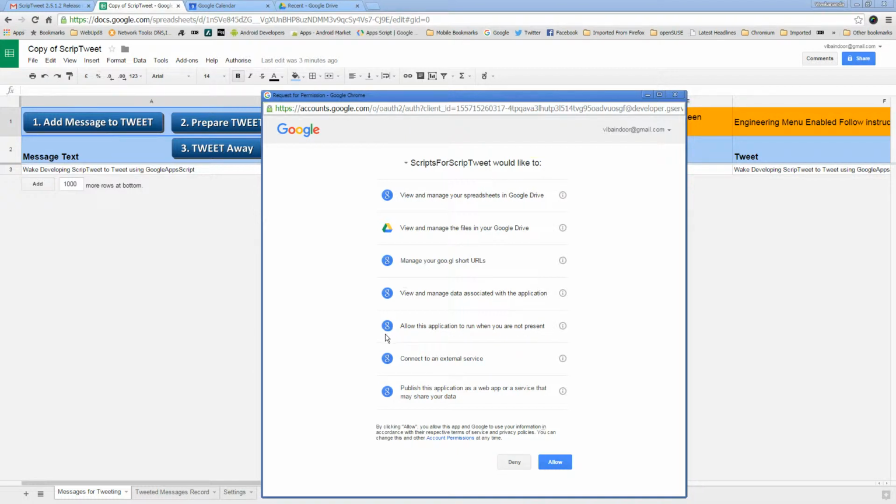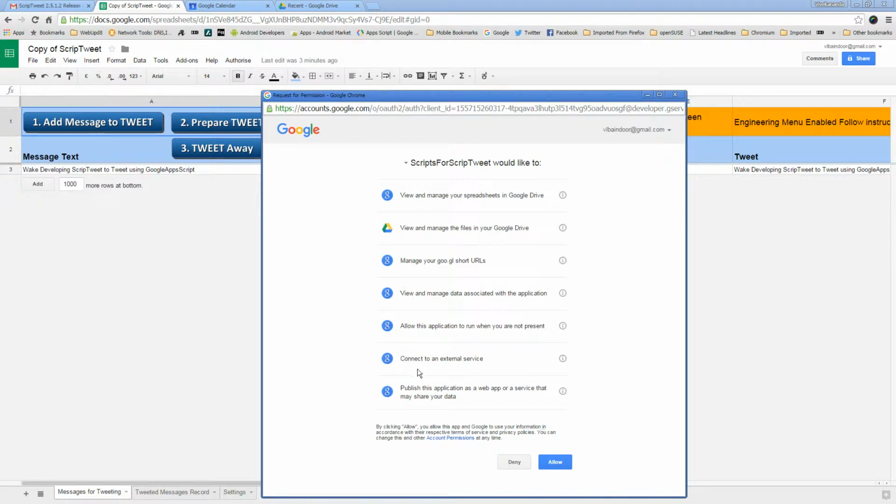That is the whole idea of this ScripTweet tool. The tool is supposed to run on Google servers when you are not required to keep on monitoring it all the time. So that's the whole idea.